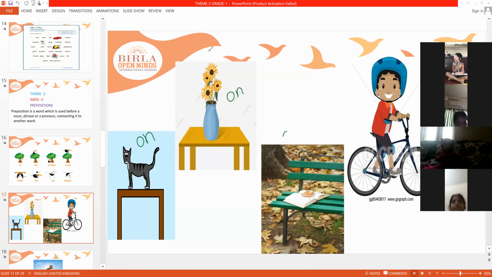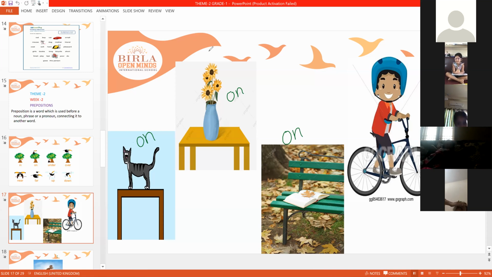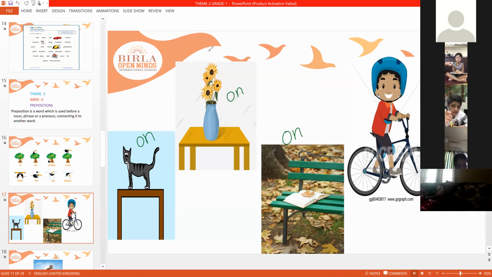Yes, on the bench. Where is the boy? The boy is over the tree. No, on the bicycle. The boy is sitting on the bicycle. Yes. Now tell me the next one.